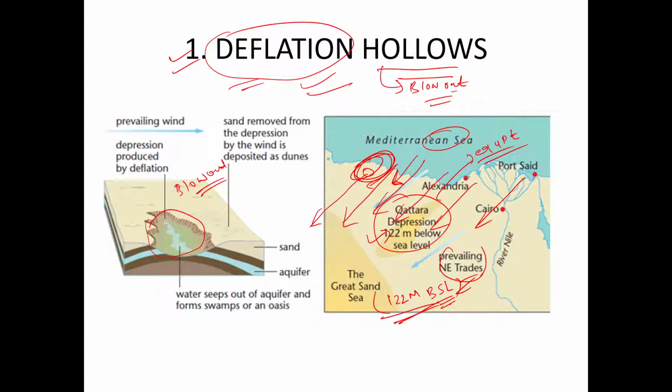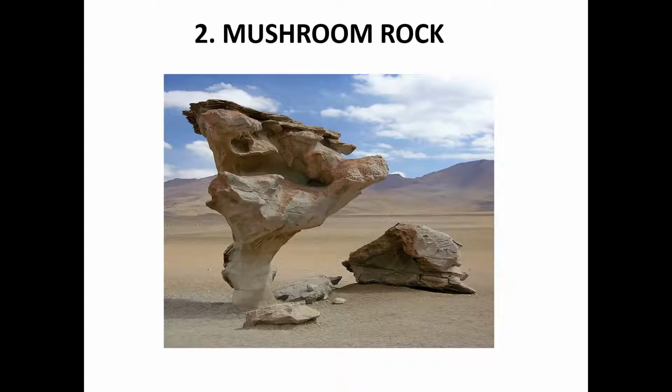So I hope you got it. This is a diagram. Just wind has taken away sand from this area, right? And if there is local groundwater, the groundwater will come up in this lake. So this is also known as an oasis, right? So this is the first landform, right? Then this is a second landform created by